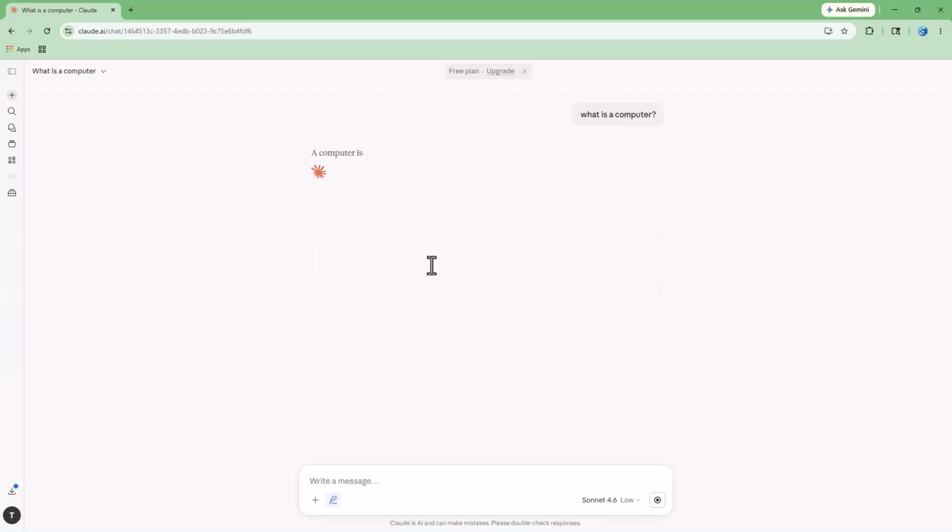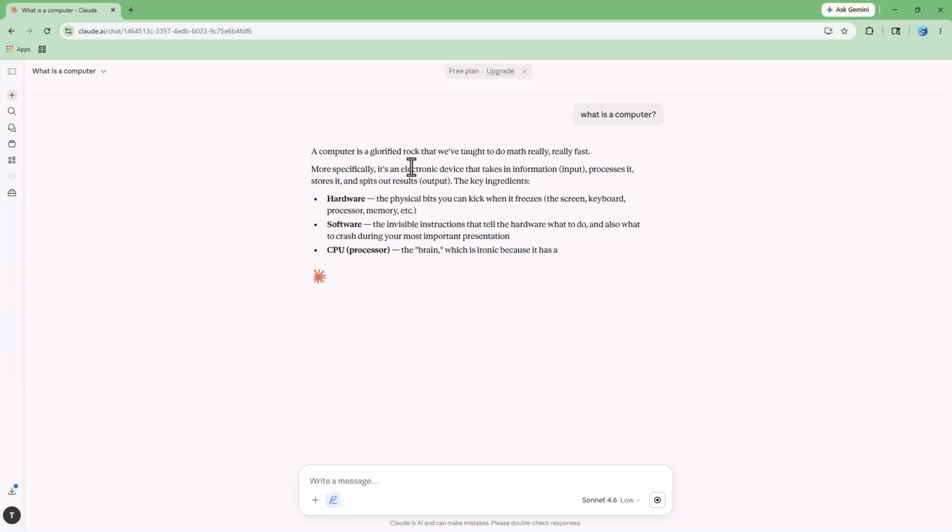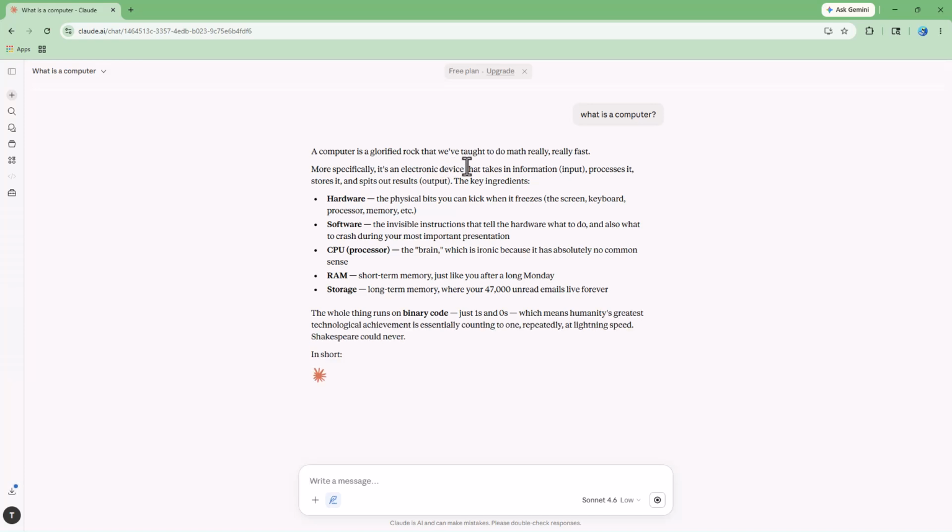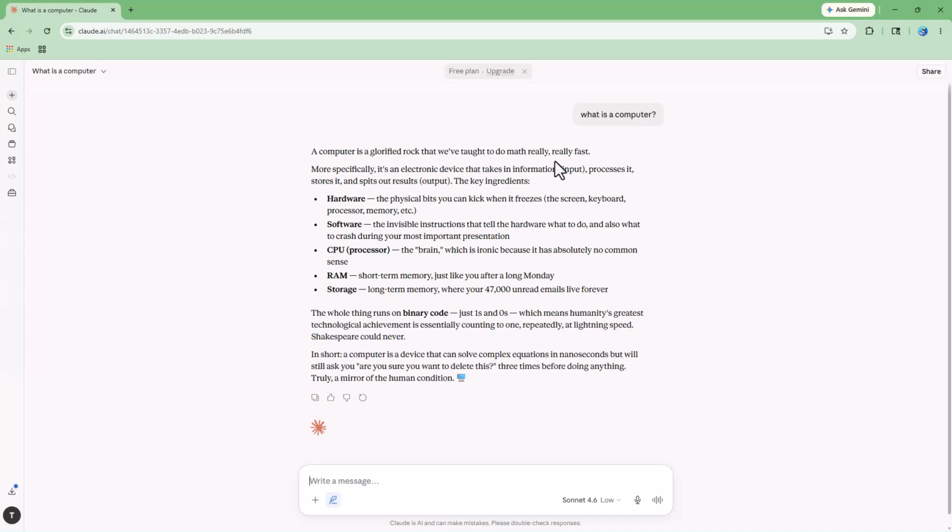As you do that, it'll use this particular style. And it says a computer is a glorified rock that we taught to do math really fast. More specifically, it is an electronic device that takes information input, processes it, and spits out a result output. The key ingredients are hardware, the physical bits you can kick when it freezes: the screen, keyboard, processor, memory, and so forth. So you can see that it gives me the information as a joke right here.